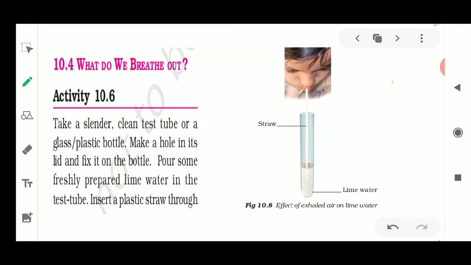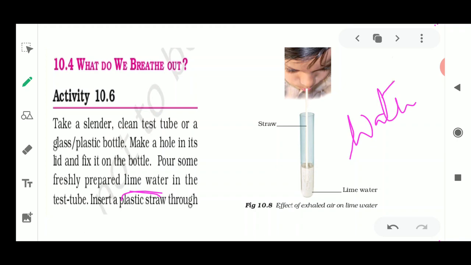Okay, so this lime water should be freshly prepared. Freshly prepared means it is obtained in the form of powder, and you are going to add some water in it so that it becomes lime water, and the lime water looks like transparent water. If you see it in the laboratories, we could see that this lime water is a clear transparent liquid.